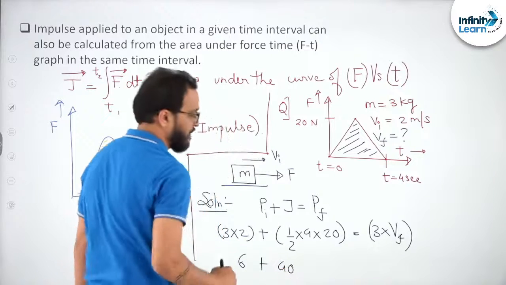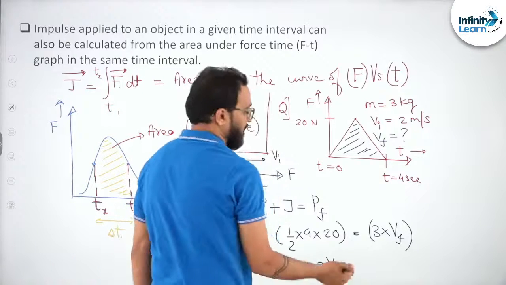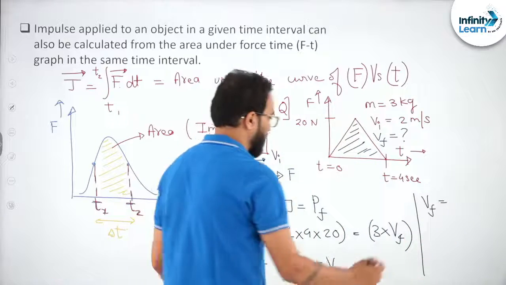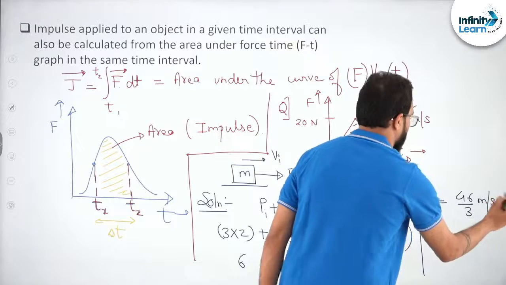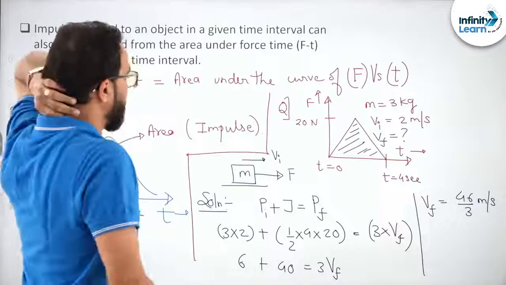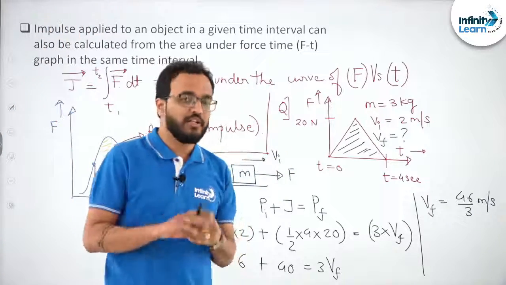6 plus 40 is equals to 3 into Vf. I suppose from here final velocity will be 46 by 3 meters per second. I suppose you get this answer, right? So this is how we can solve it. Okay, this is how we can solve it. So students, are you understanding?